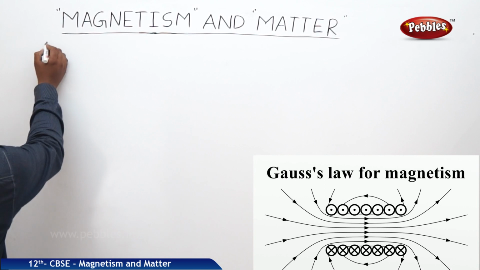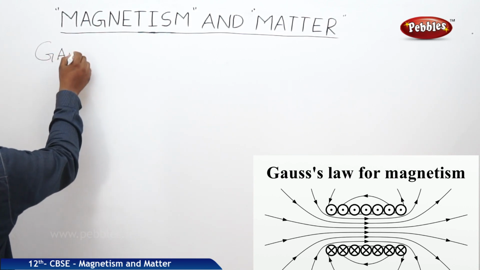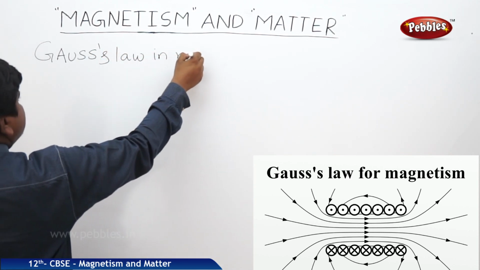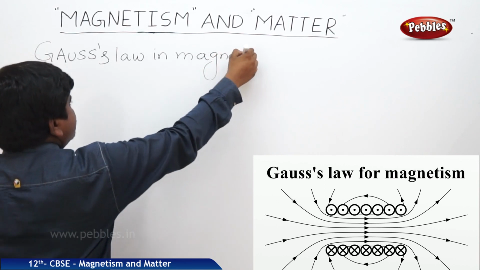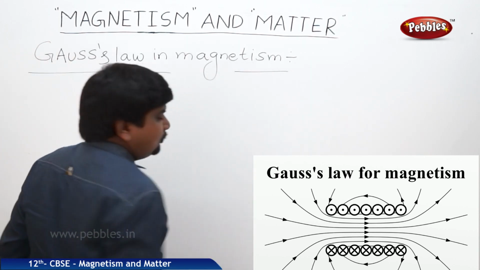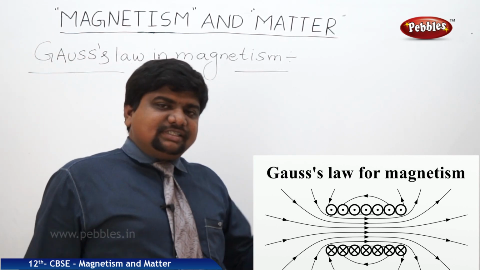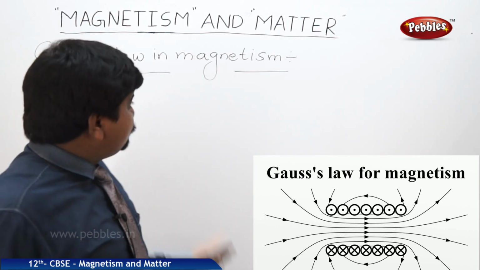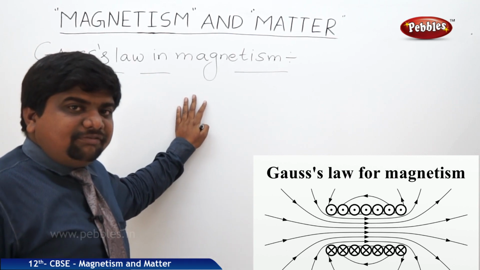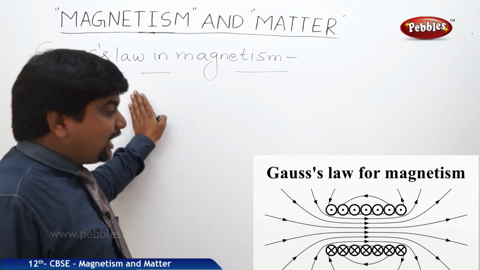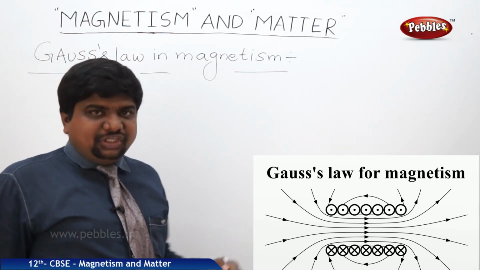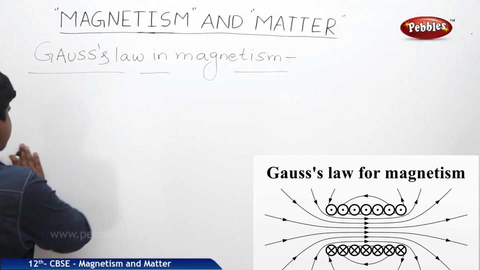The next concept is Gauss law in magnetism. Gauss law in electrostatics we have discussed, E dot ds cos theta. But what about the Gauss law in magnetism? In case of electrostatics, electric field lines are infinite in nature to travel. But in case of magnetic field, field lines are closed loops. So within a closed loop, the total displacement is 0.